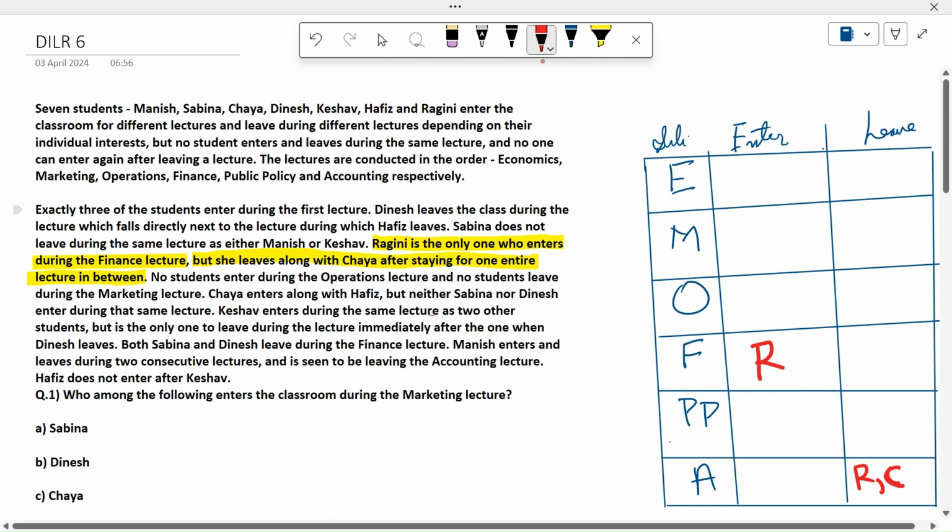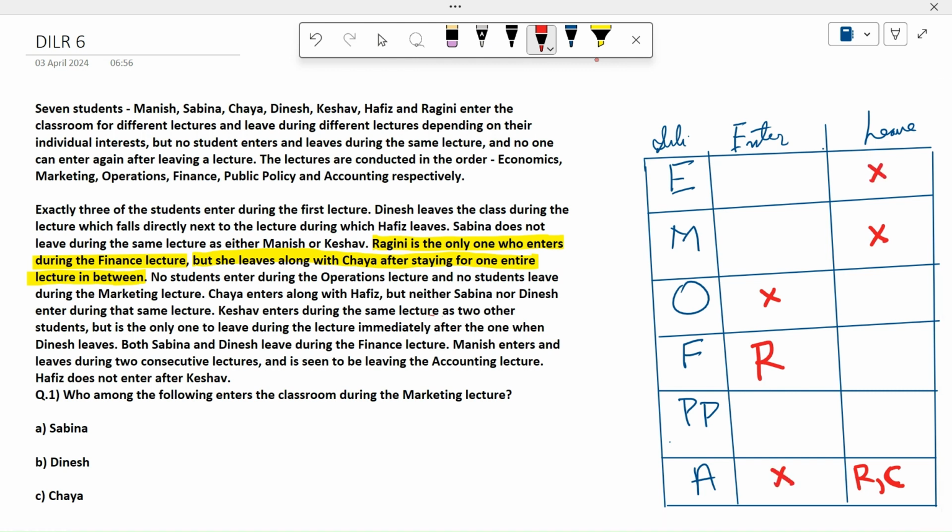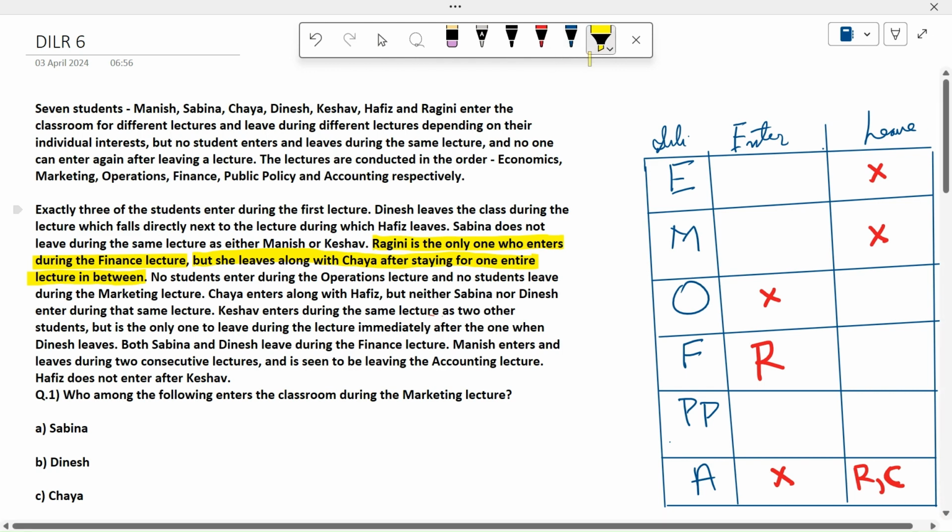Then no students enter during the operations lecture. So operation, no entries. And no students leave during the marketing lecture, so no one leaves this. And no one could enter in the last lecture, and no one can leave in the first lecture. You should also understand this. Okay, so I'm marking which points I have used, so we do not reread this.